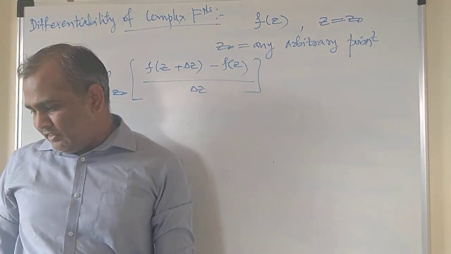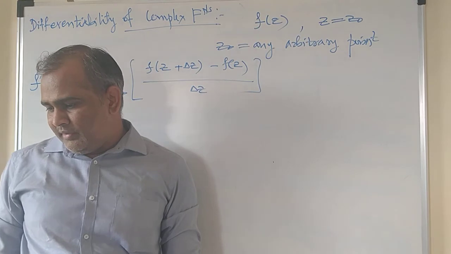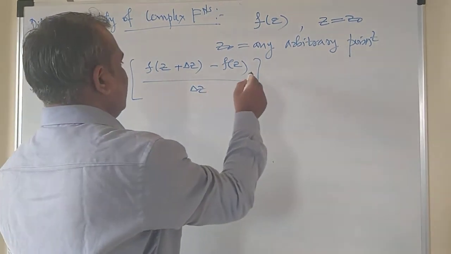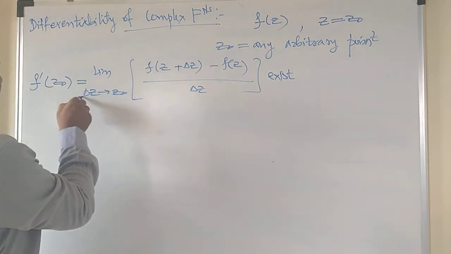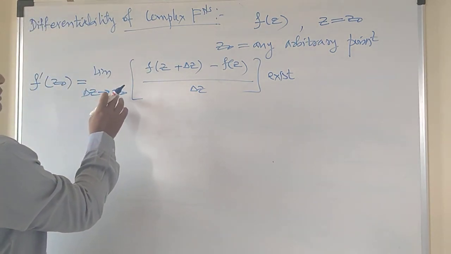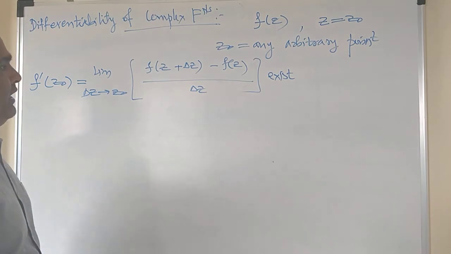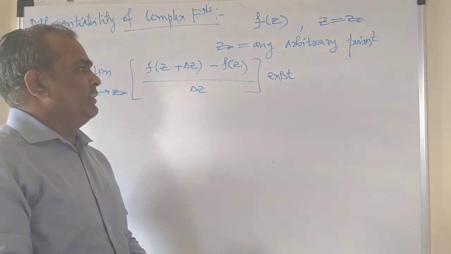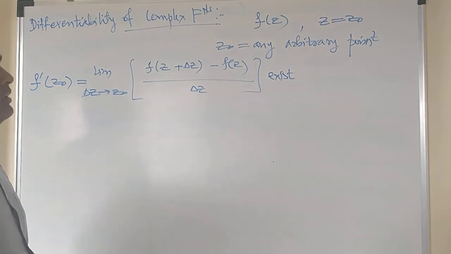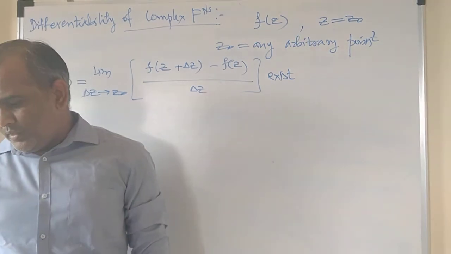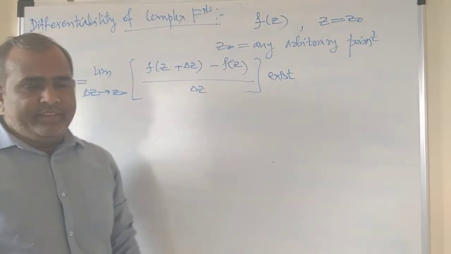If this limit exists, then the differentiation exists. Z naught is any arbitrary point. It may be 0 or maybe another point. If this exists, then the given function is said to be a differentiable function, right? So let us take an example of this.